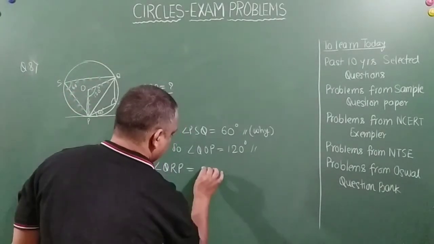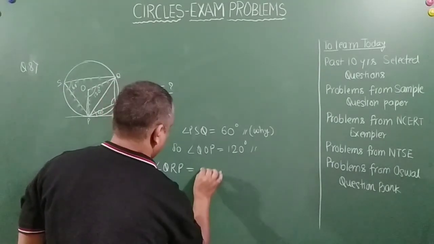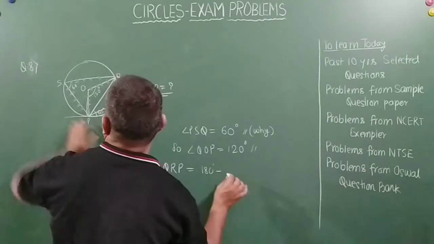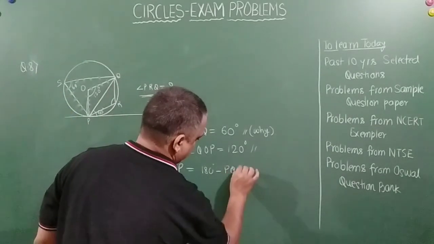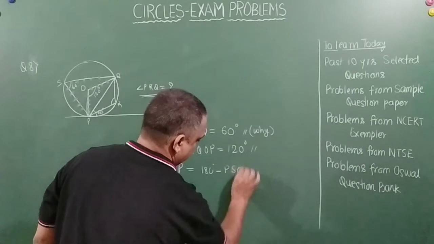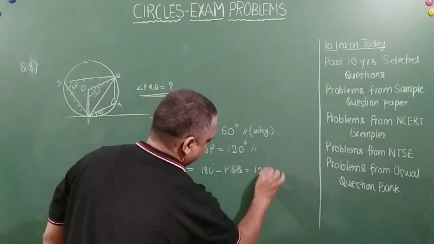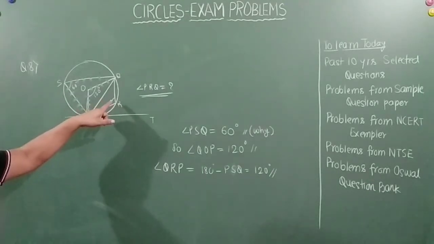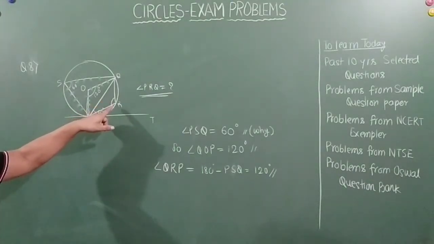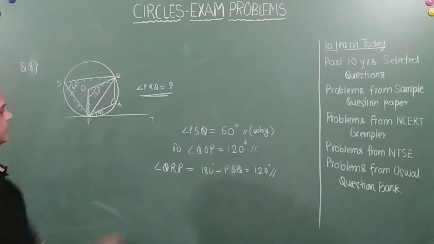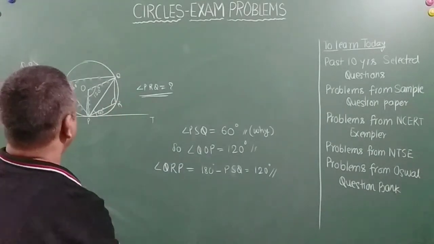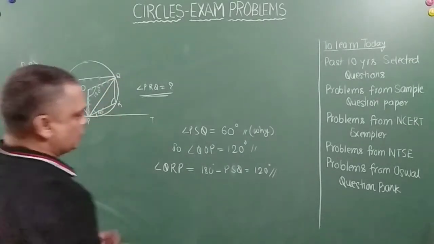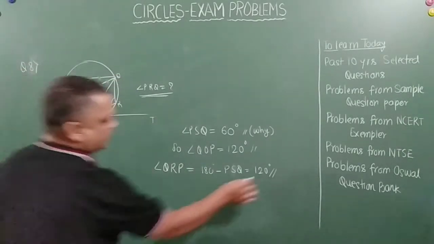So 180 degrees minus angle PSQ is equal to 120 degrees. So this angle will be 120 degrees. Correct? That's it, my friends, nothing else. So this is 120 degrees.